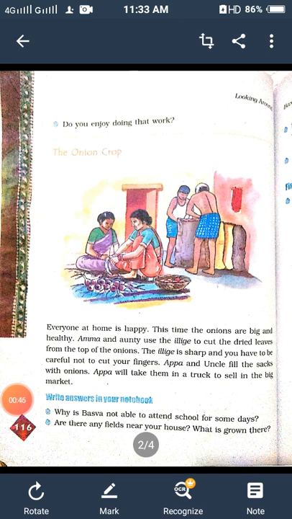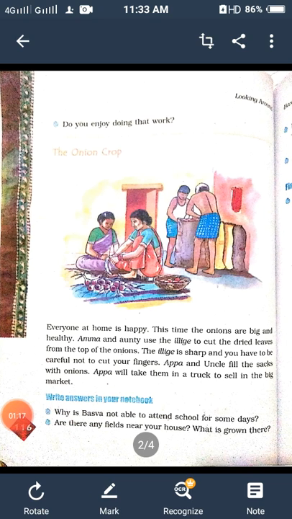Everyone at home is happy. This time the onions are big and healthy. Amma and Auntie use the elige to cut the dried leaves from the top of the onions. In our area, elige is called sickle. The elige is sharp and you have to be careful not to cut your fingers. Appa and Uncle fill the sacks with onions. Appa will take them in a truck to sell in the big market.